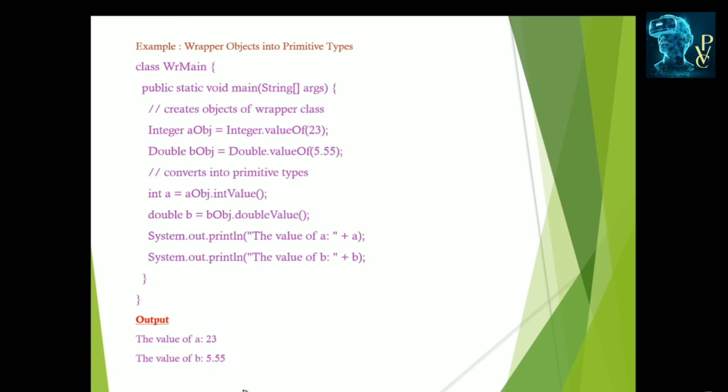When we print a and b, they are displayed in the form of their primitive types, 23 and 5.55. 23 is the Integer object converted into its primitive data type int, and 5.55 is the Double object converted into a double variable, the double data type. So converting objects into primitive types is known as the unboxing process.